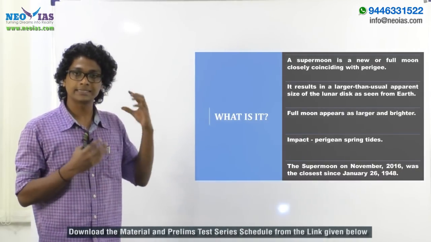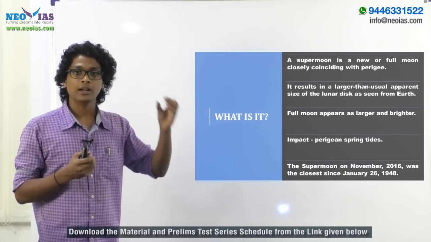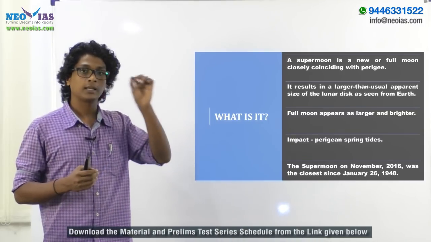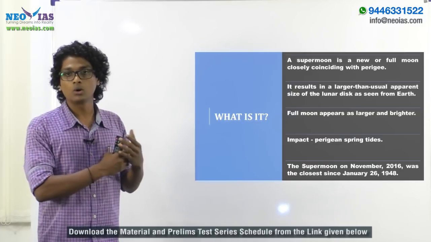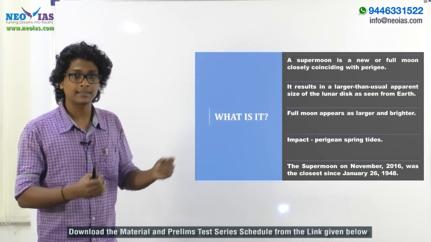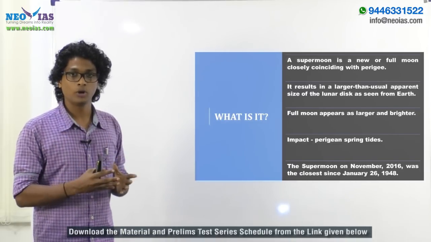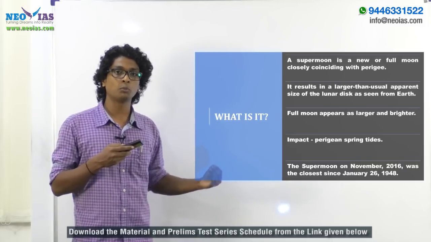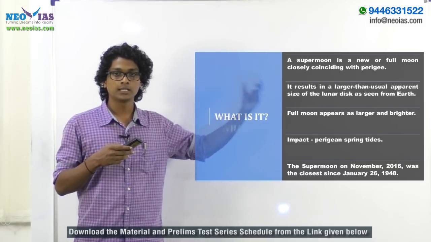Supermoon simply means that the moon will appear much brighter and larger than usual. You should note down that the actual size of the moon is not getting larger, nor is the actual brightness changing; rather, it appears brighter and larger. That phenomenon we call supermoon. The most recent supermoon was on December 3rd, this year, 2017.